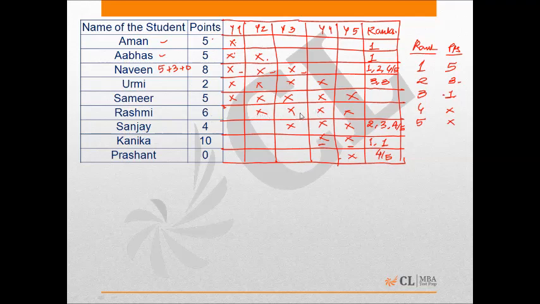Now let's look at Rashmi's combination. She has played for 4 years and was awarded a total of 6 points. So it may be a combination of first rank and third rank, that is 5 plus 1, or it may be second and second, or it may be second, third, and third, right? So there are going to be a lot of combinations.